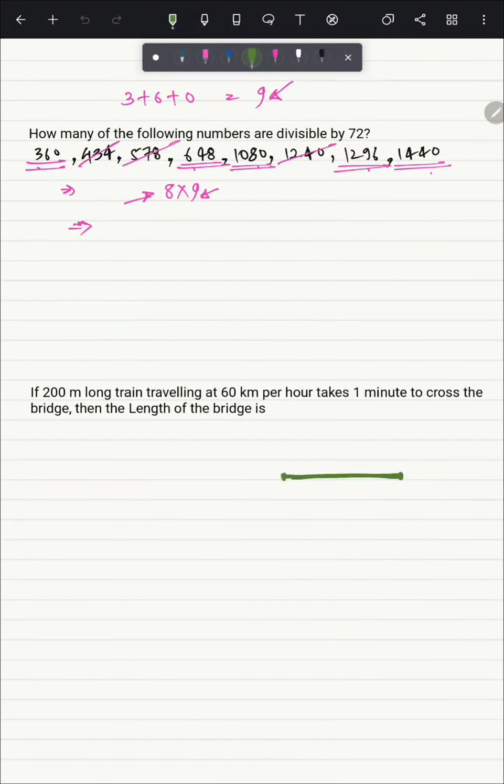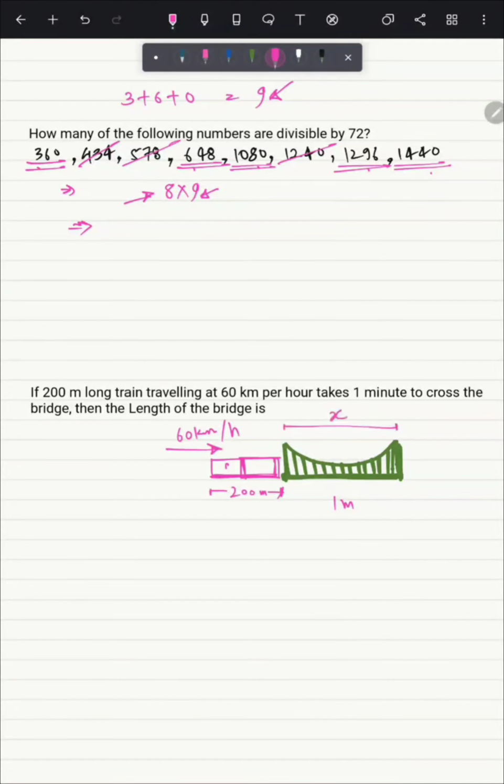Suppose this is the bridge and our train is standing here, and the length of the train is 200 meter, and it is running with a speed of 60 km per hour, and it takes just 1 minute to cross this bridge. Suppose the length of this bridge is x.